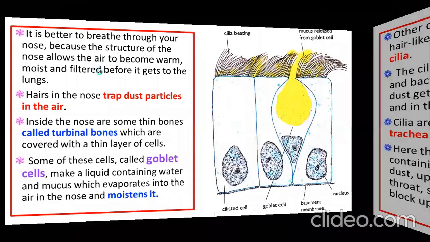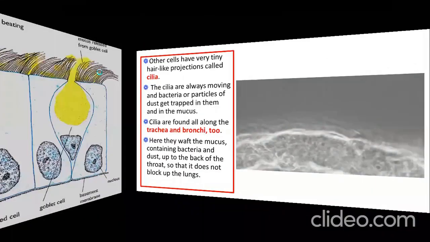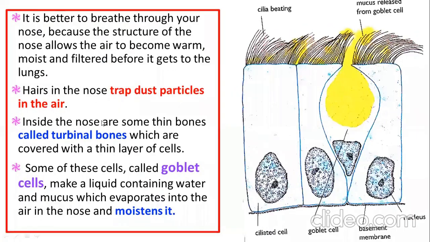This is an important point, boys. Those cells are called what? Goblet cells. Goblet cells actually produce mucus, making a liquid containing water and mucus which evaporates into the air in the nose and moistens it. Am I clear?